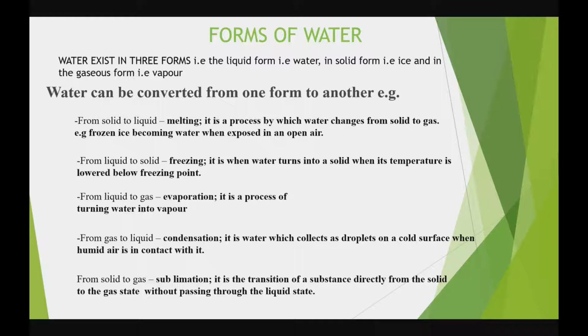Good. Those are the various forms by which water can be converted. From solid to liquid, melting. From liquid to solid, freezing. From liquid to gas, evaporation. From gas to liquid, condensation. And from solid to gas,